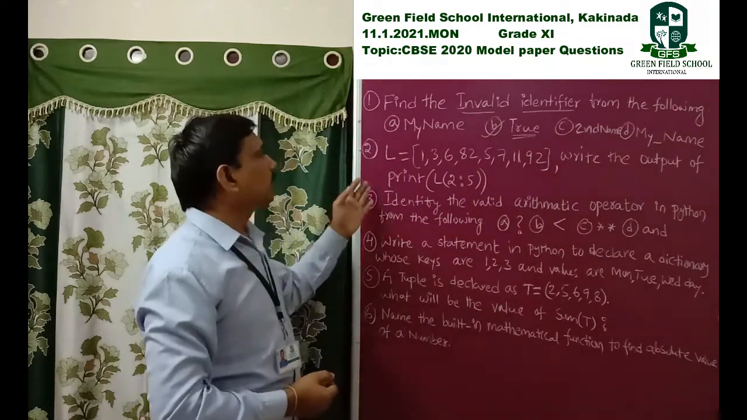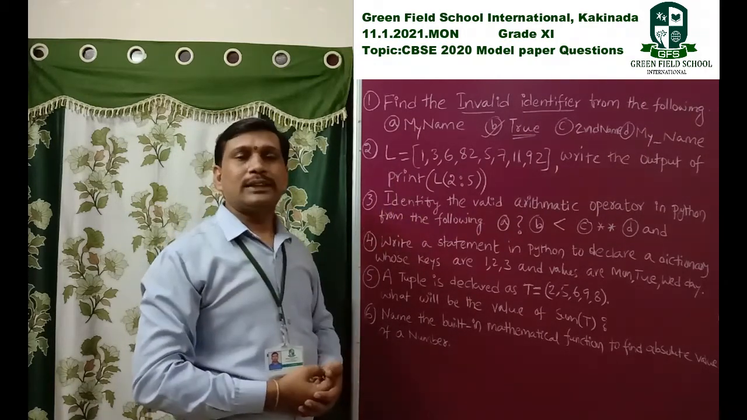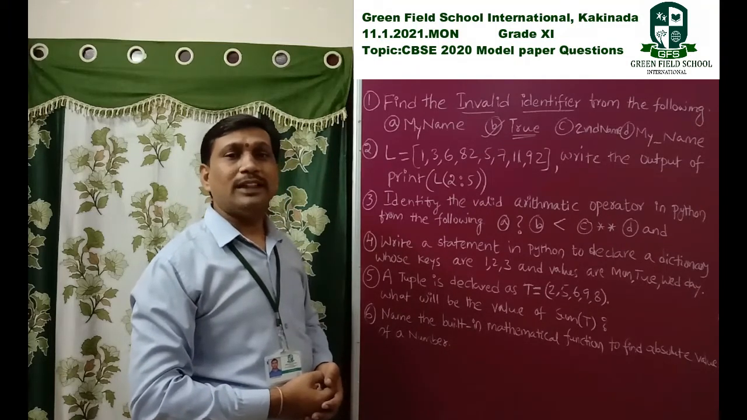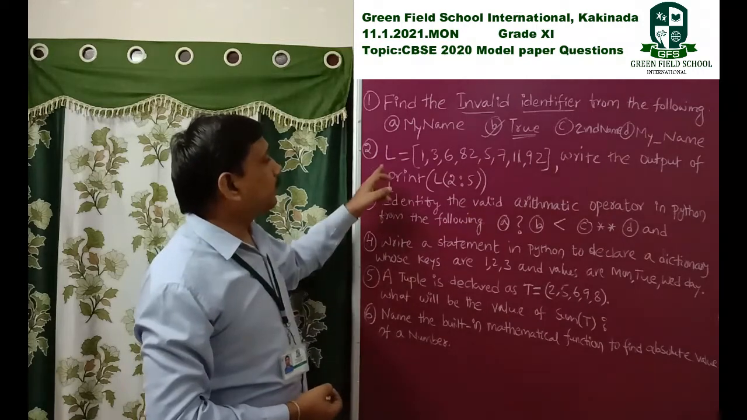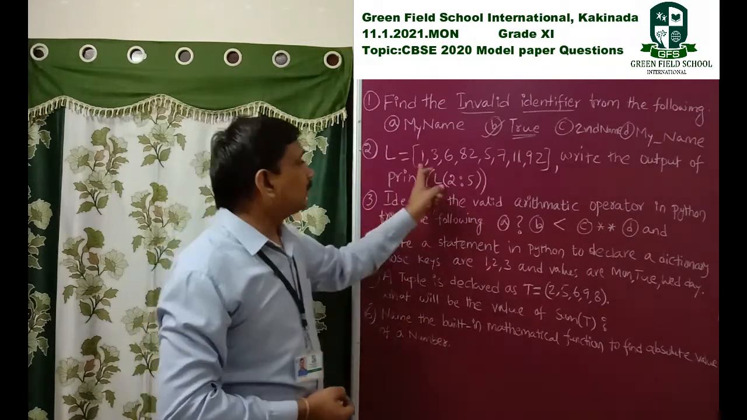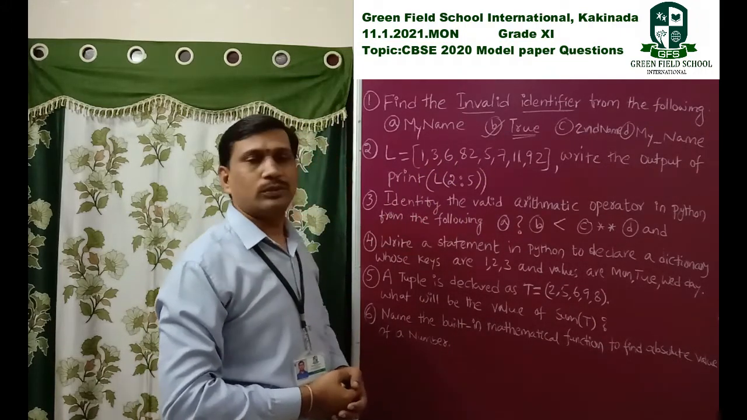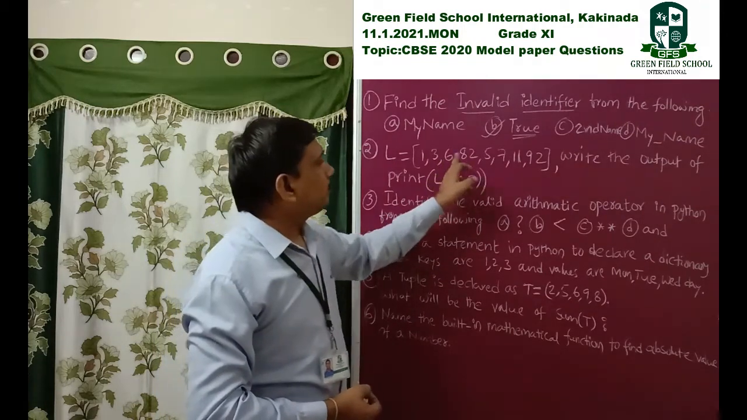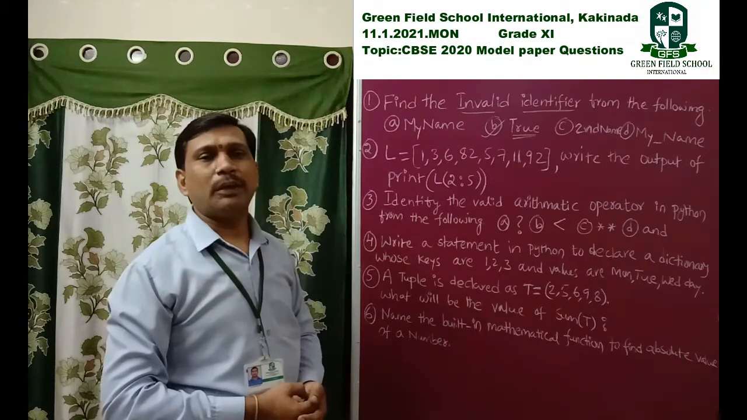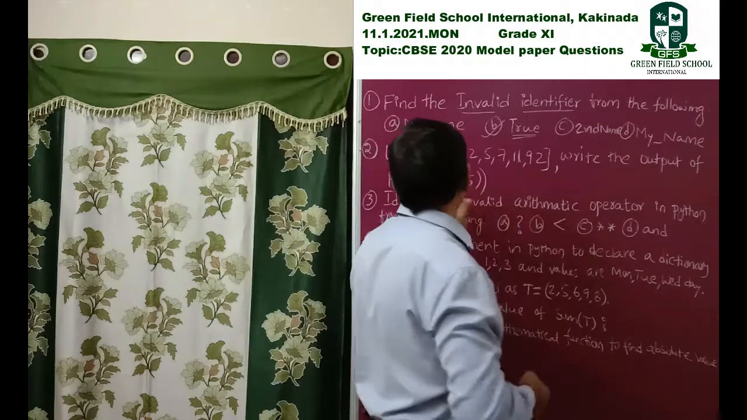Coming to the second question, related to L. L means a list. So these are our grade 11 list concepts. Here they provide a list L is equal to 1, 3, 6, 82, 5, 7, 11, 92. So these are eight different numbers provided in a list. Then they ask to write the output of the following.